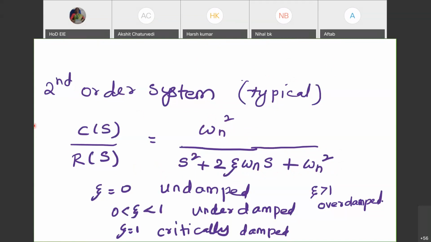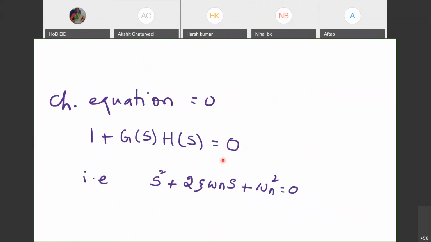So I'm asking you to give me the characteristic equation of that. Then straight away, because it is a transfer function, you can equate the denominator to 0. So that's what the basic thing has been given. The characteristic equation of a second order system is s square plus 2 zeta omega n s plus omega n square is equal to 0. Okay. So I have given you the two equations here indicating the generalized formula of characteristic equation of a generalized control system. This is the characteristic equation of a second order system.